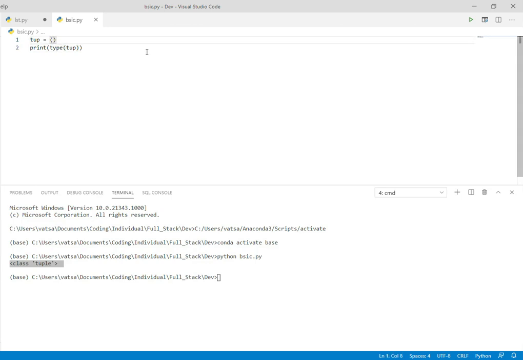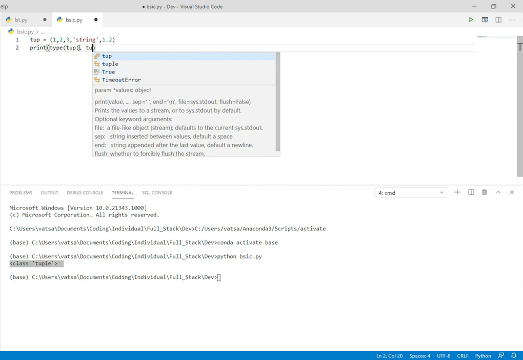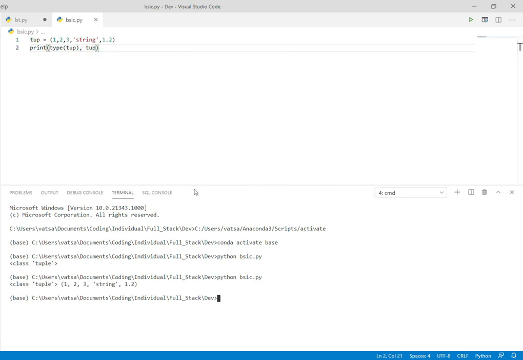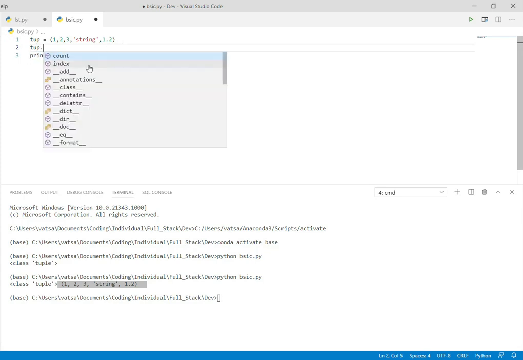Now I am going to initialize some values in it. A tuple can also contain multiple values of different types, like integer, string, float. If I print the tuple here, you can see we got all these values. Now, which functions does a tuple support? We can check here. We can see that a tuple supports count and index.